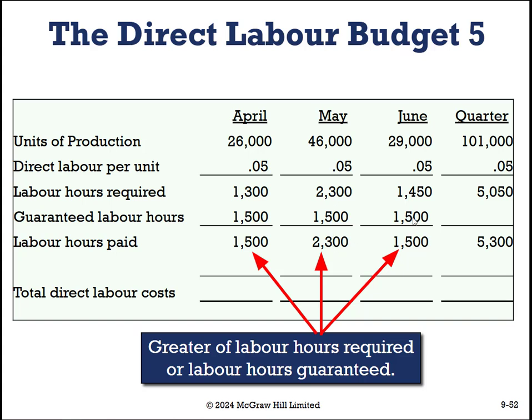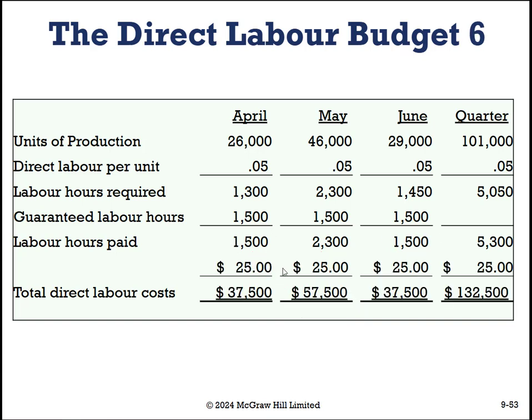And again, 1,500 is greater than what we require, so it's going to be 1,500, which means that we are going to be using this for our labor hours. Then we know that we're paying evenly across the board $25 per hour. 1,500 times 25 is equal to 37,500, and so on until we see that we spend 132,500 in labor